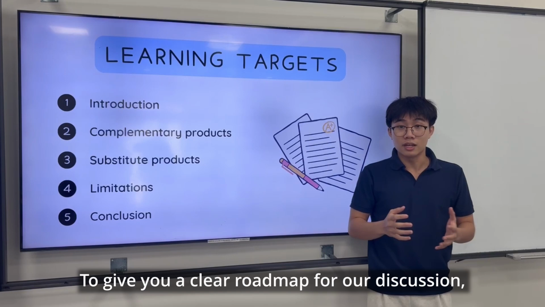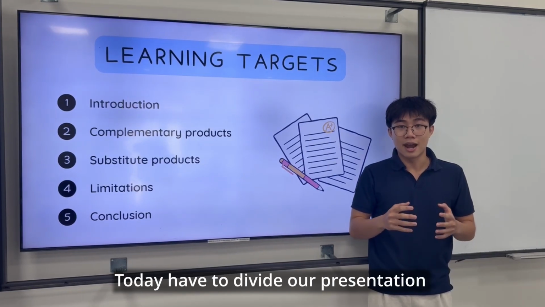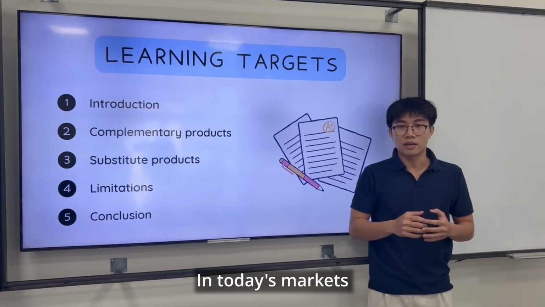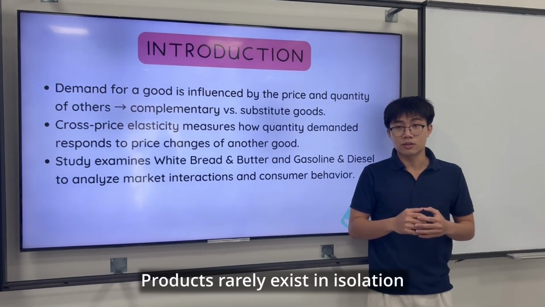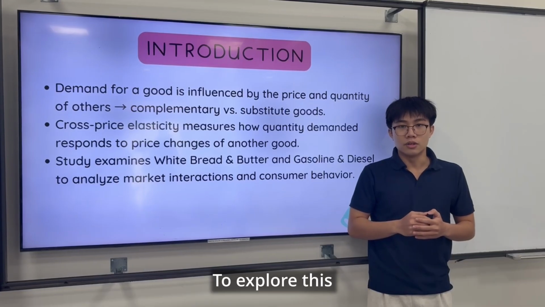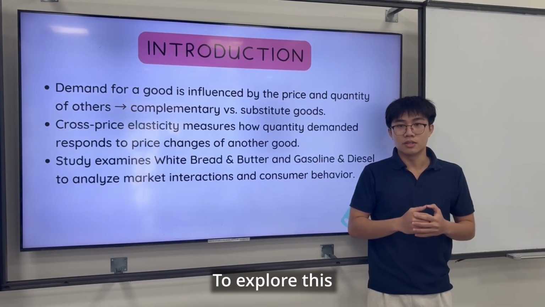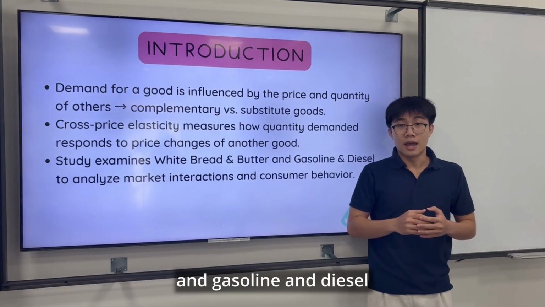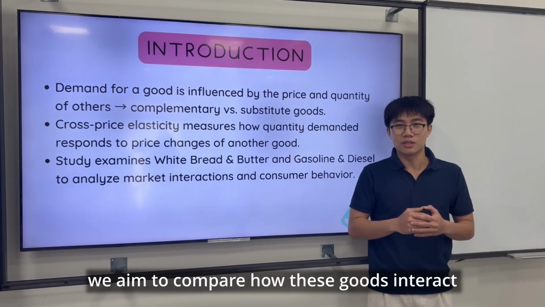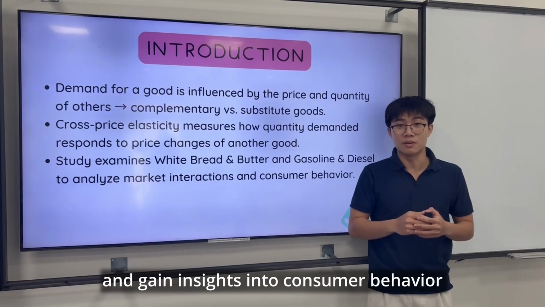To give you a clear roadmap of our discussion, today we divide our presentation into 5 key sessions. In the market, no product really exists in isolation. The demand for one is often set by the price of another. To explore this, we distinguish between white bread and butter, and gasoline and diesel. By estimating their cross-price elasticity, we aim to compare how these goods interact and gain insight into consumer behavior.